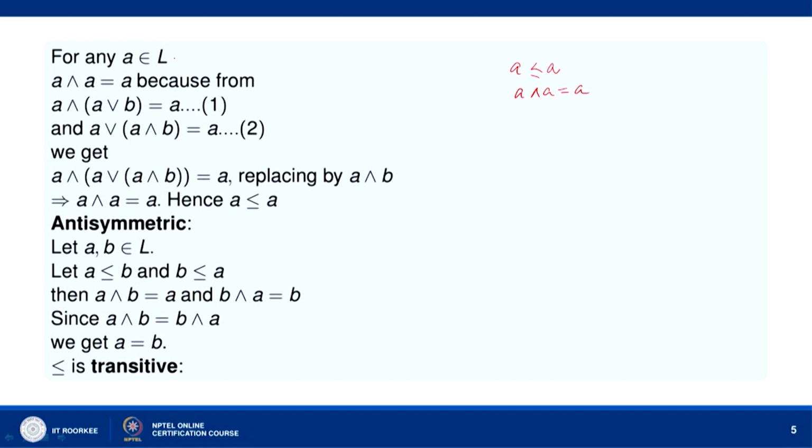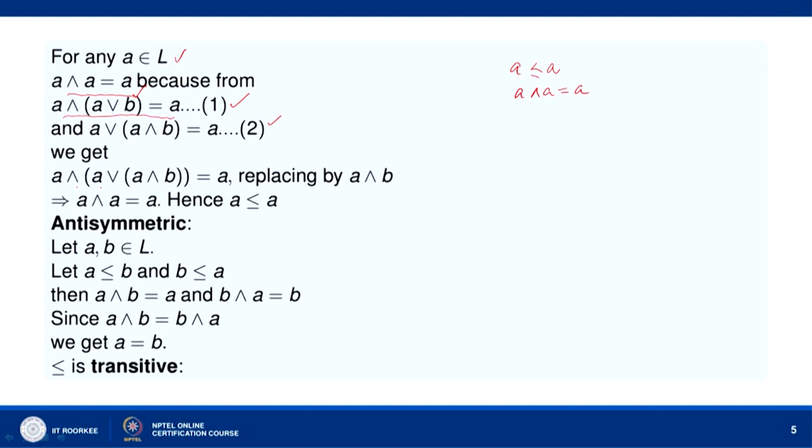Now, take any A belonging to L. Then A meet A equals A, because the absorption laws hold, since L is a lattice as an algebra. So, absorption law 1: A meet (A join B) equals A, and absorption law 2: A join (A meet B) equals A. Now, in the first one, replace B by A meet B. Then what we will have?